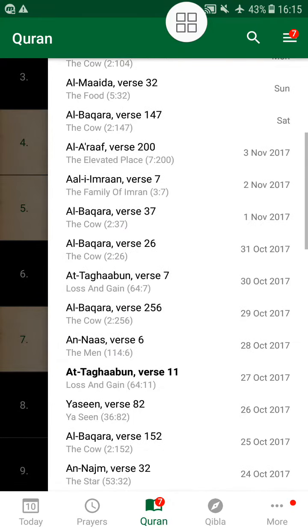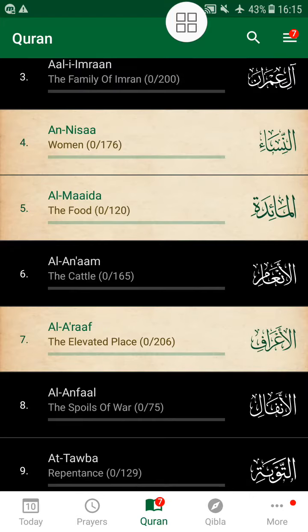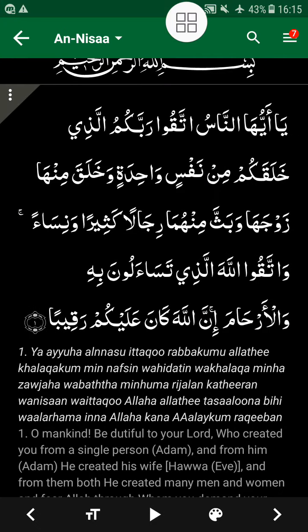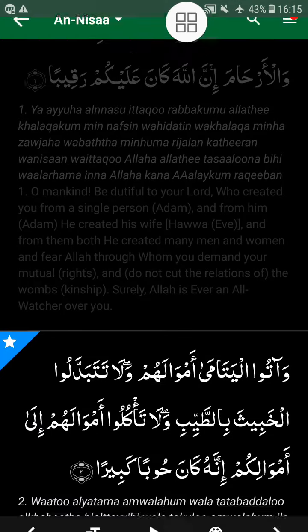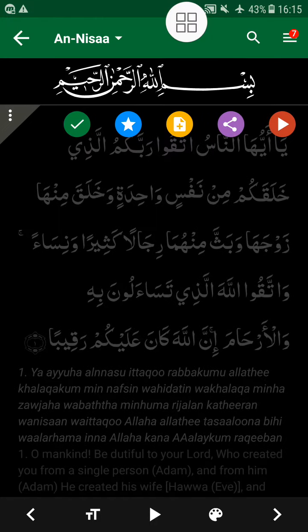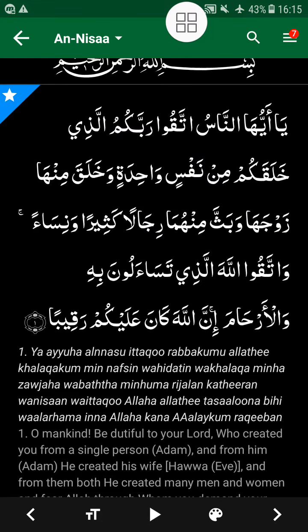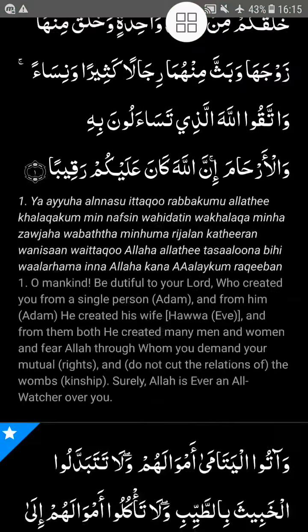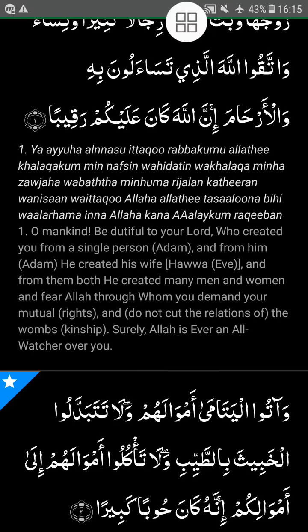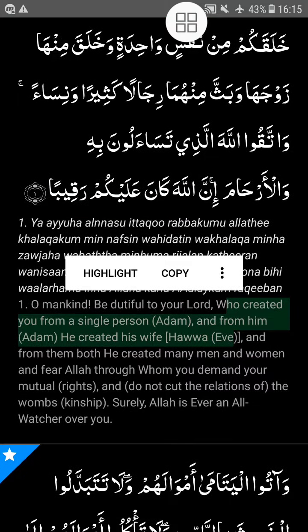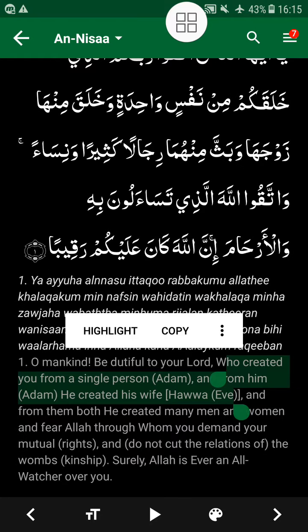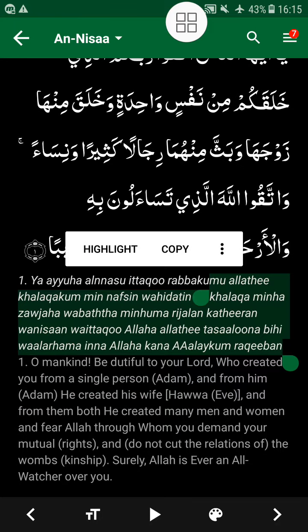Now if there is any verse that is your favorite, for example this is your favorite, just tap here and it'll help you bookmark it. You can show your progress. You can copy the part of the verse that you want to copy.